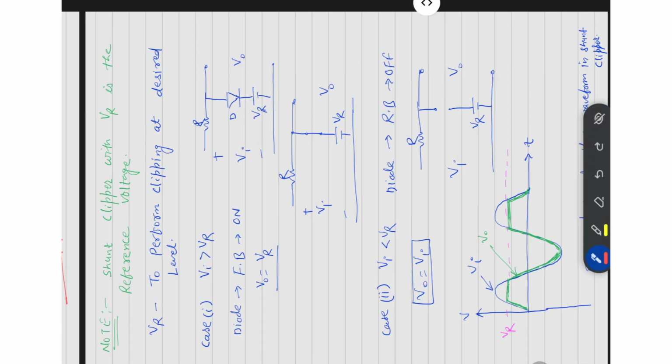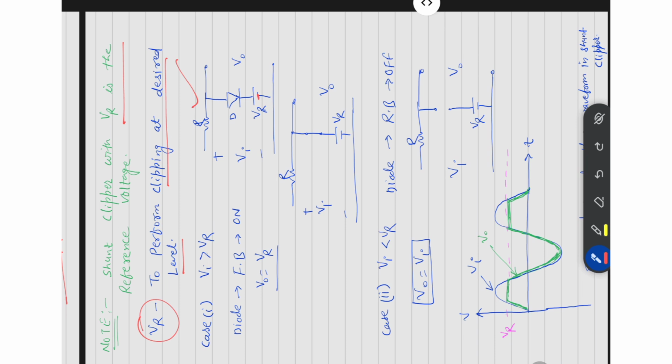Here is the shunt clipper with reference voltage VR. If we have some reference voltage VR, how will we clip the signal? To perform the clipping at a desired level, VR is the reference voltage. This is the level of voltage after which we have to remove the signal. This is the circuit diagram for the reference voltage. We have to remove the output signal above VR.